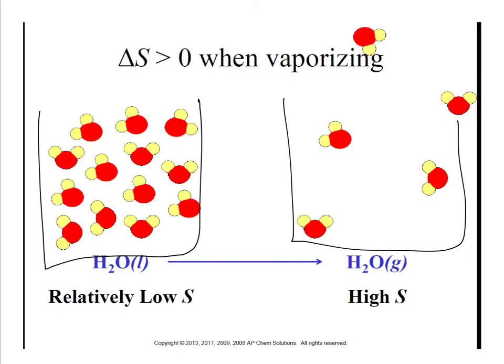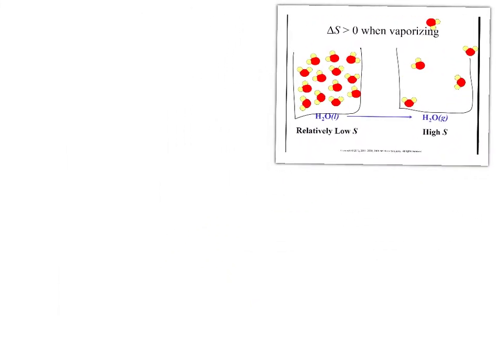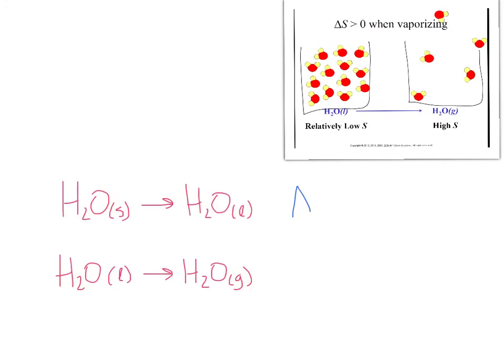So this is even a greater difference in entropy than it was when we talk about the solid to a liquid. When we talk about solid to a liquid, the change in entropy is greater than 0. But when we talk about a liquid to a gas, the change in entropy is also greater than 0, but it is much, much greater than 0. So the delta S for this process would be significantly less than the delta S for this process.